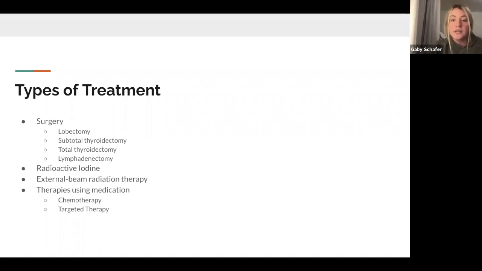Another possible treatment option is radioactive iodine. This is an option for patients with papillary, follicular, and Hürthle cell thyroid cancer. Radioactive iodine is used to treat differentiated thyroid cancers that have spread to lymph nodes or distant sites. This treatment is not feasible for patients with medullary thyroid cancer or anaplastic thyroid cancer.